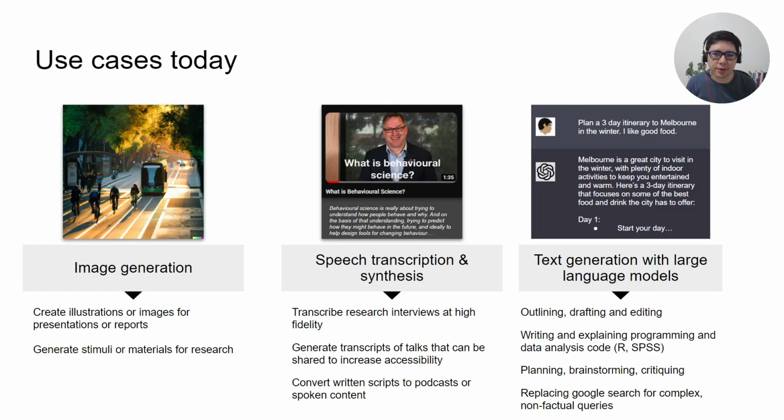So some of the use cases for these different categories of AI tools, when it comes to image generation in a research sense, it could be quite useful to use these image generation tools to create illustrations or images for presentations or reports that you might be writing. You could also use it to generate stimuli or materials for research in terms of presenting things to participants or putting them on posters or flyers to increase the awareness of the work that you might be doing. In general, these image generation tools are quite cheap and getting better all the time, between 3 and 15 cents